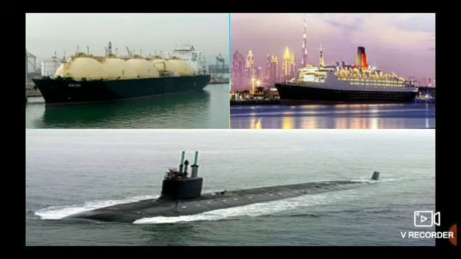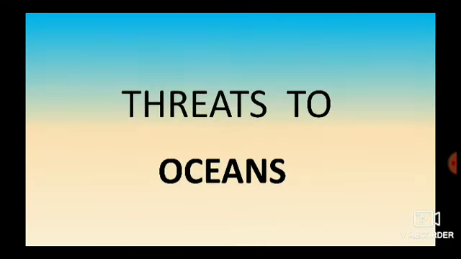So why are they of different varieties? Because they are used for different purposes. That is why separate ships are there. Okay, children? Threats to oceans. What do you mean by threats to oceans, children? Some human activities or uncertain accidents in the oceans or seas kill the animals in the oceans and seas. They become endangered. So these activities act as a threat to the oceans.